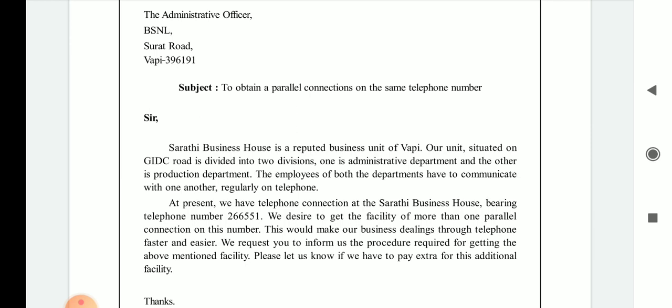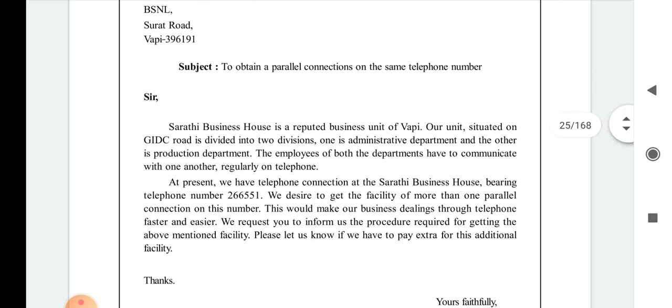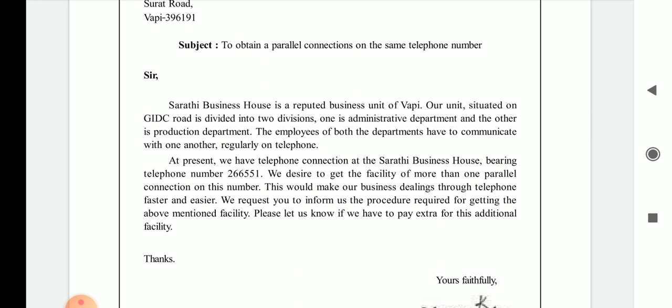See, they mentioned that our department is very huge and so many units are available, and our building is divided into two parts, two divisions. One is the administrative department, and the other is the production department. They also mention their particular names, the admin department as well as the production department.